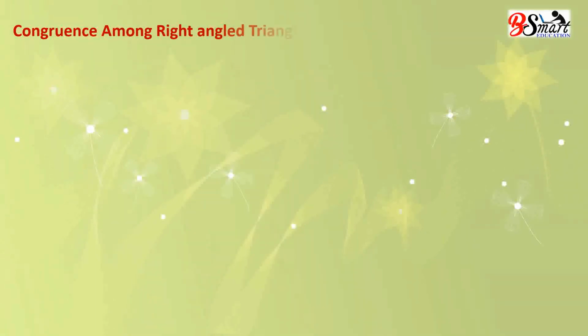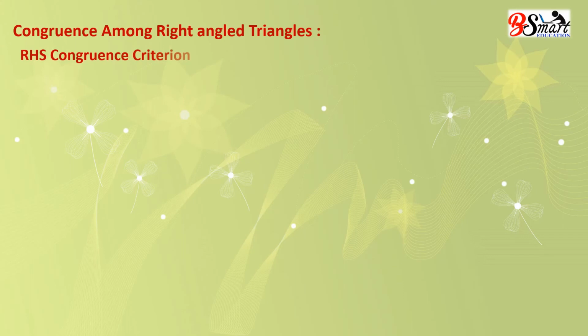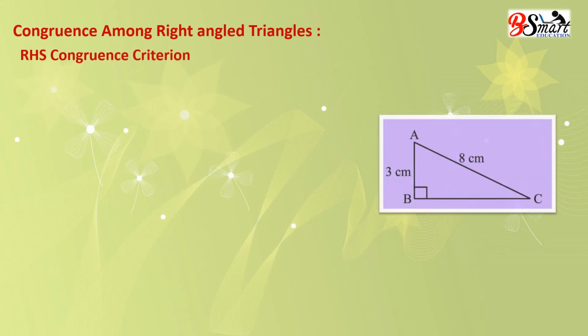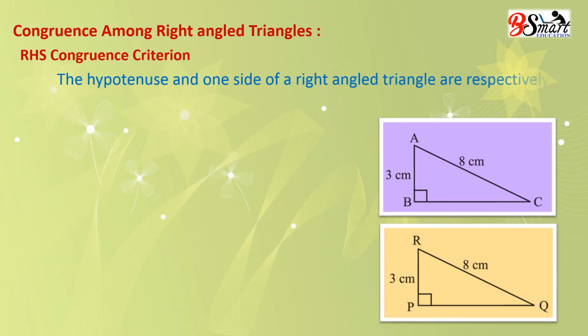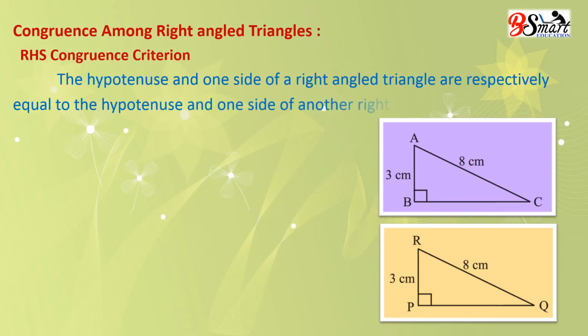Our next topic is RHS congruence criterion. RHS means right angle, hypotenuse and side. The hypotenuse and one side of a right angled triangle are respectively equal to the hypotenuse and one side of another right angled triangle. Then the triangles are congruent.